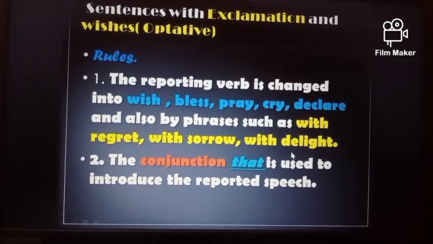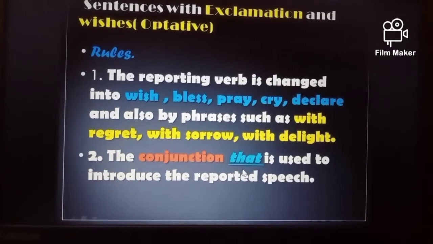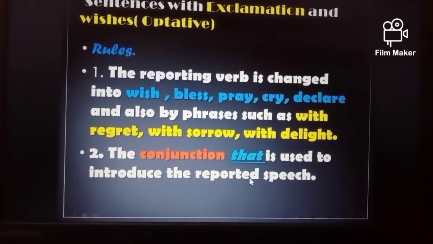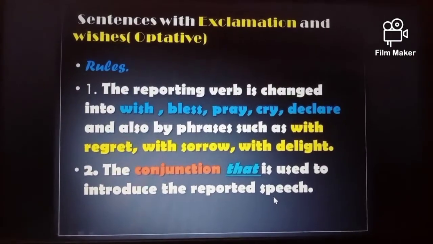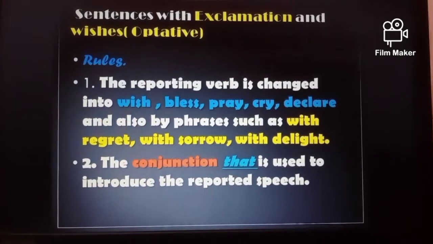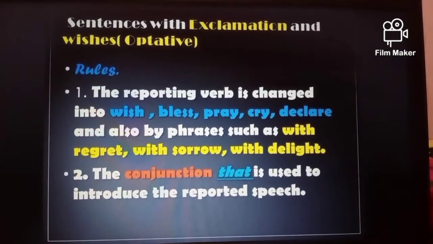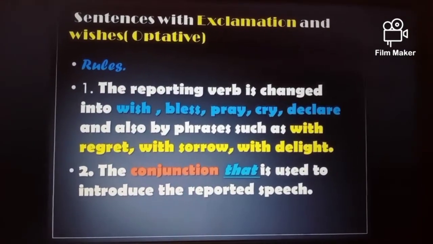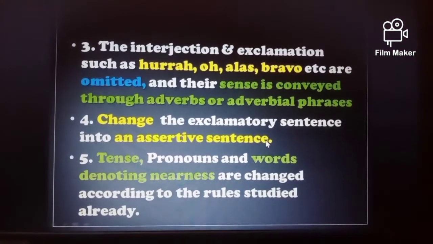After changing the reporting verb, we need to use the conjunction that before linking it to the reported speech. Make sure that that is the conjunction we used previously for statements, and now we are using the same conjunction in exclamation. So you need to have an idea about which type of conjunctions we have to use.